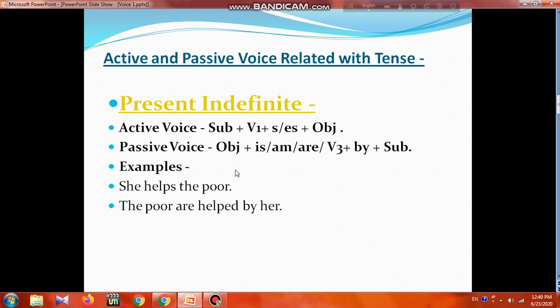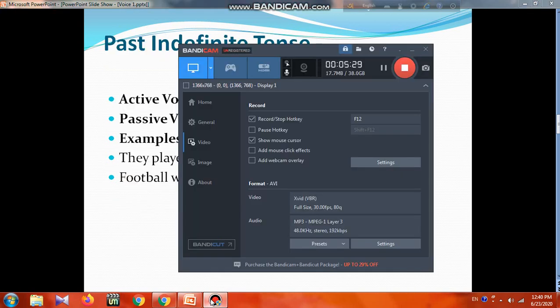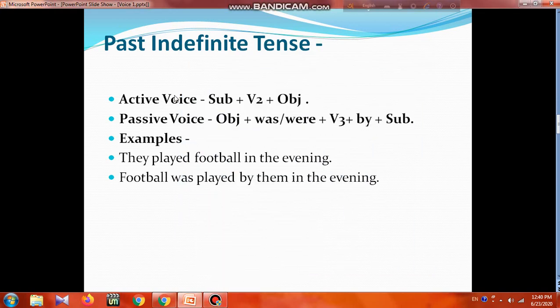You understand? Well, so now we will go for past indefinite tense. Active voice. What is the structure of past indefinite? Subject, be2, object. So if you want to change into passive voice, what to do? The object will be the subject, and helping verbs. You see there are no helping verbs here, so we have to take was or were. Then, as I said, changing to passive voice always will be be3, then by, then the objective form of the subject will be here.